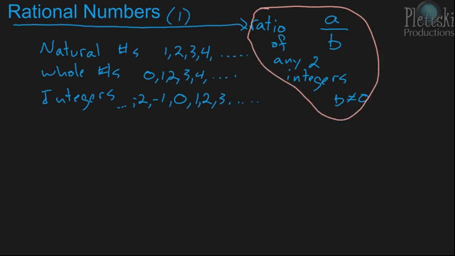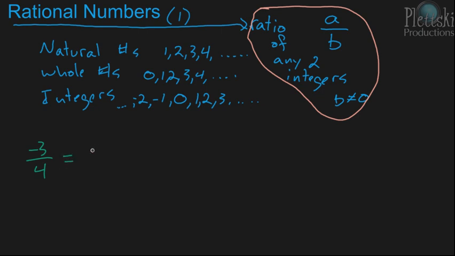Okay, now, what does that mean? Because you don't always have to see a rational number in this form. It could be in another form. It just has to be able to be expressed as a fraction or as a ratio of two integers. So, for example, you could have -3 over 4. That would be a rational number because -3 is an integer, because remember, integers include the negative numbers and positive numbers.